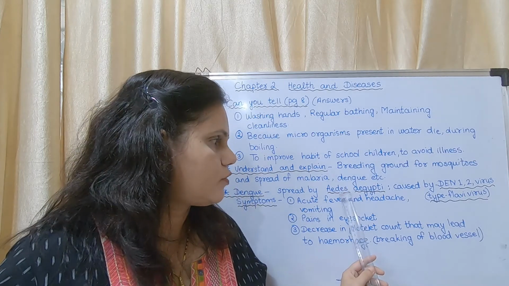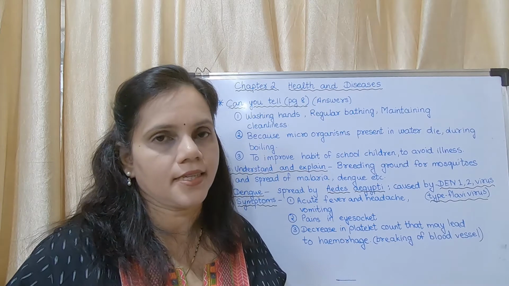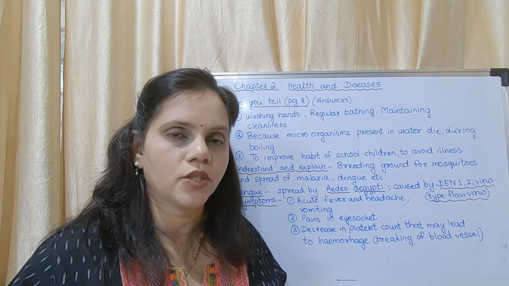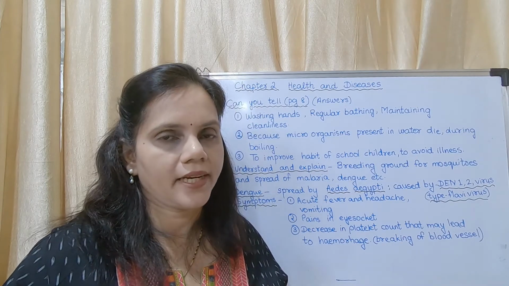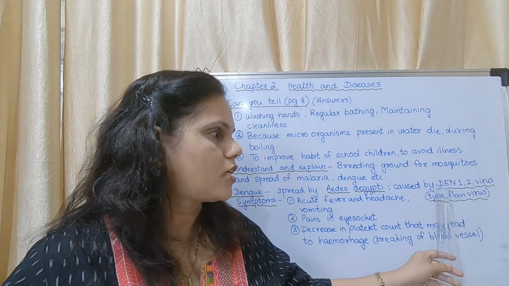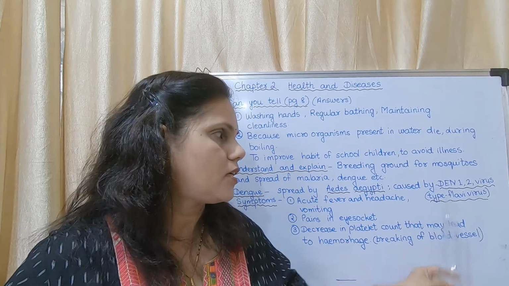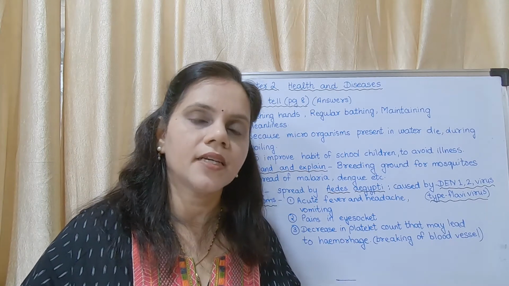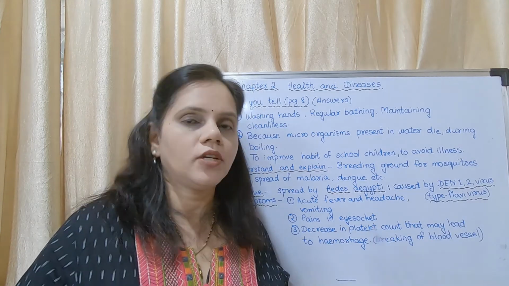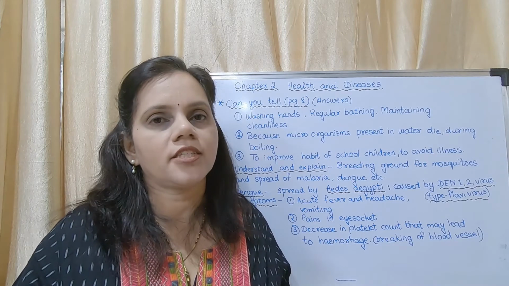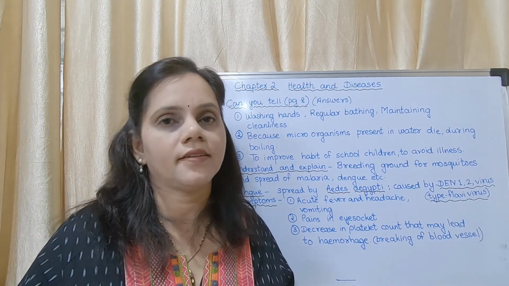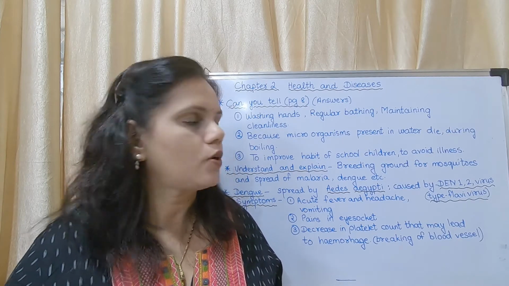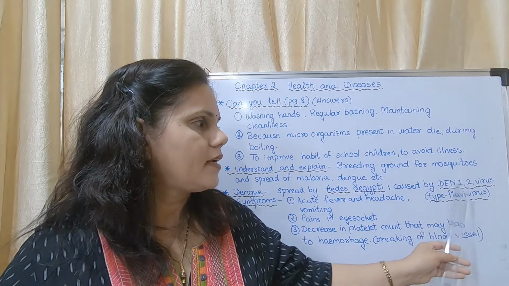And what do the mosquitoes do? They just spread the disease. So there is a difference. It is not caused by biting of mosquitoes, it is spread by biting of mosquitoes. But the causative organism is DEN 1-2 virus. That means the mosquito which is biting us should be having this virus, then only we will get dengue. But we cannot see which mosquito is having that virus, so we prevent ourselves from getting bitten by mosquitoes. So it is caused by DEN 1-2 virus.